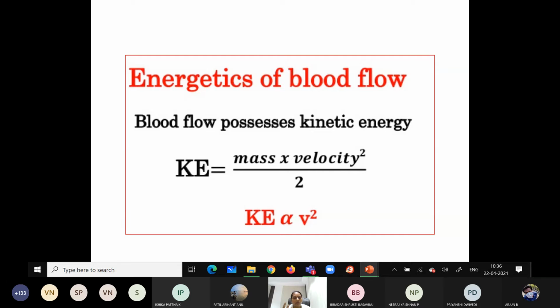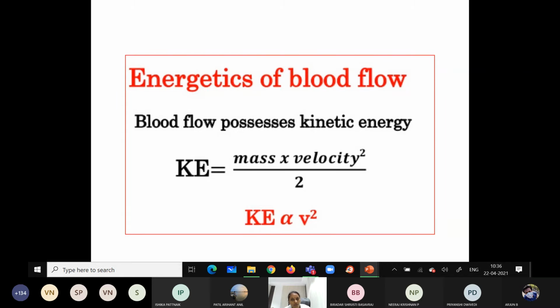Whenever the left ventricle pumps the blood, that will create the pressure. Depending upon that pressure, we have the velocity and the mass of the blood. So that forms the dynamic pressure component.